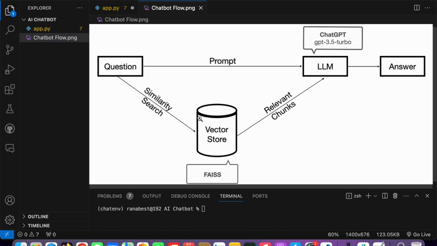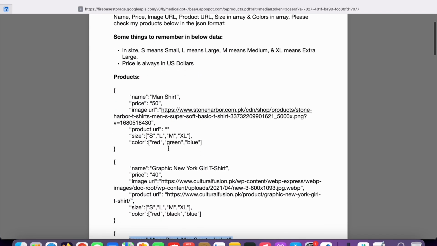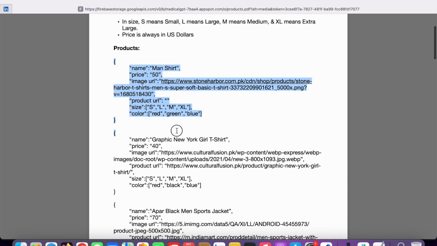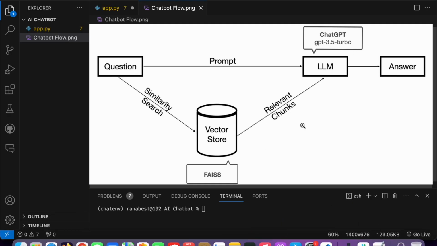Once it gets those embeddings, let's say the user asks, do you have man shirt? In the background, say this chunk matches. So this chunk's embeddings, its numerical representation, will be sent to the LLM, meaning the relevant chunks will be sent to the LLM, and then ChatGPT processes it and tries to find the perfect answer and sends that answer back. So it's amazing. I know maybe it seems complex to you, but I tried to explain it very briefly and descriptively. So let's summarize again.